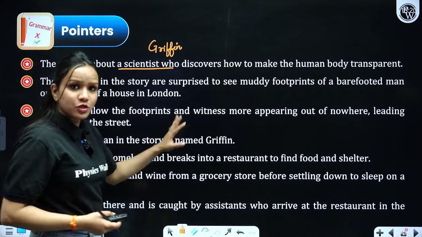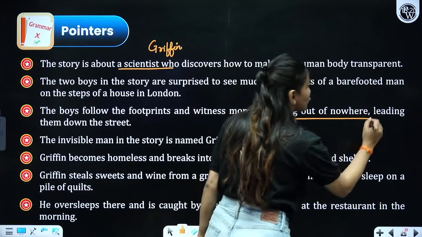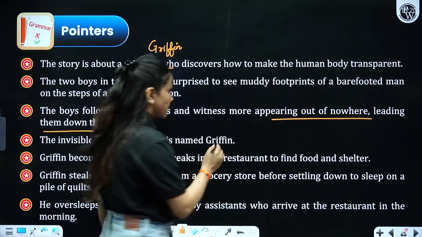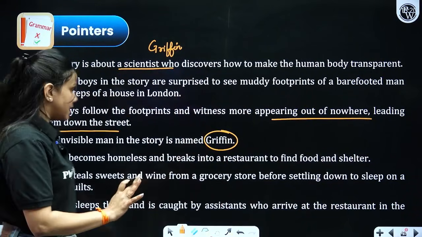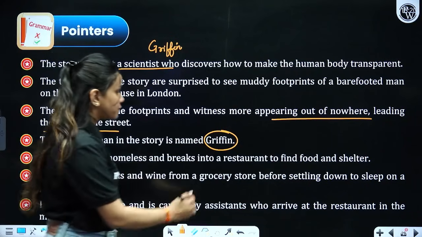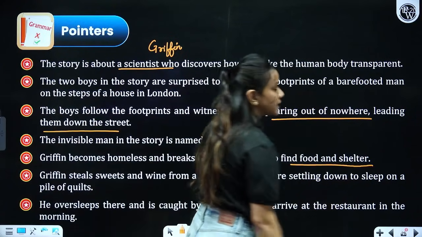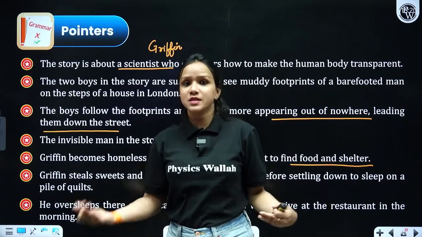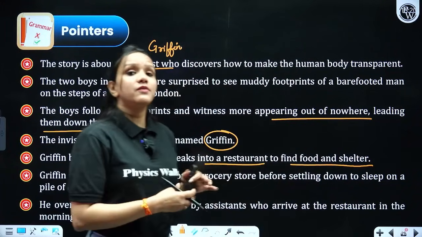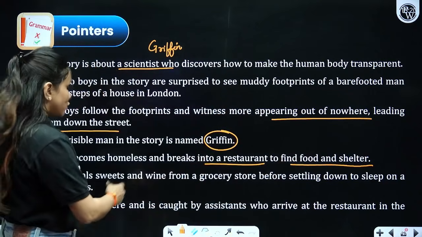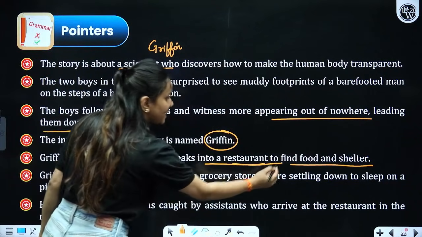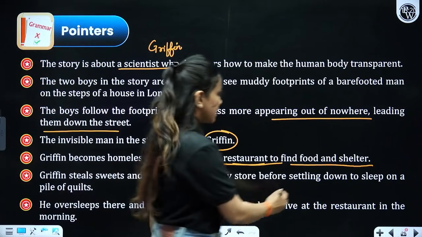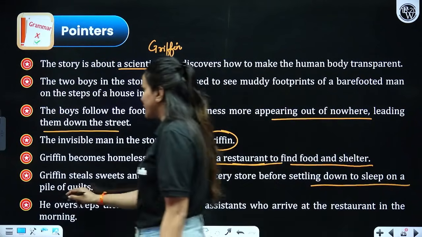So they started following the footprints and witnessed more appearing out of nowhere, leading to chaos. The invisible man in the street is named Griffin. We have already known, right? Griffin becomes homeless and breaks into a restaurant for finding food and shelter. Just because he was homeless, he ran from one place to another in that invisible state only, and he was feeling hungry. That's why he went to a grocery store and took all these things, right? He broke in there and steals sweets and wine from a grocery store before settling down to sleep on a pile of quills, right?